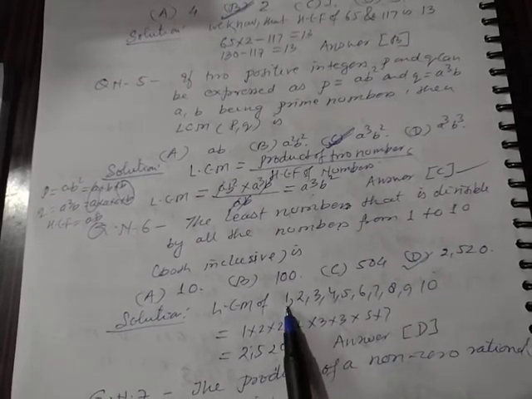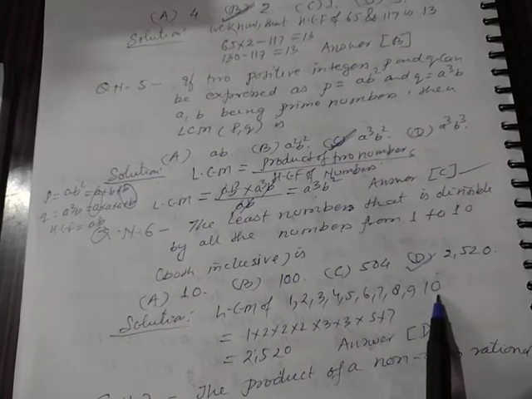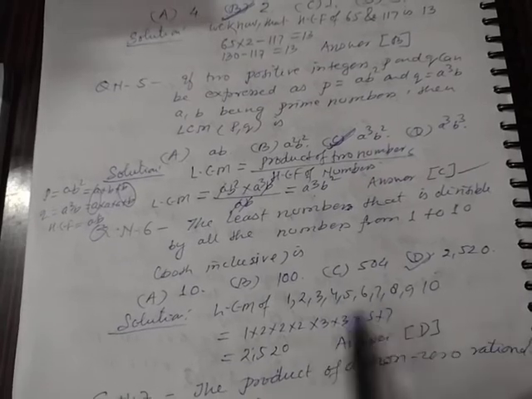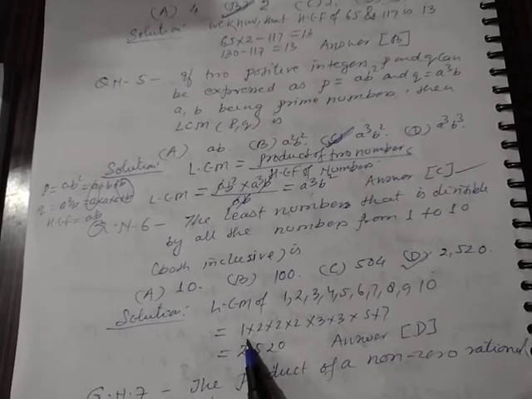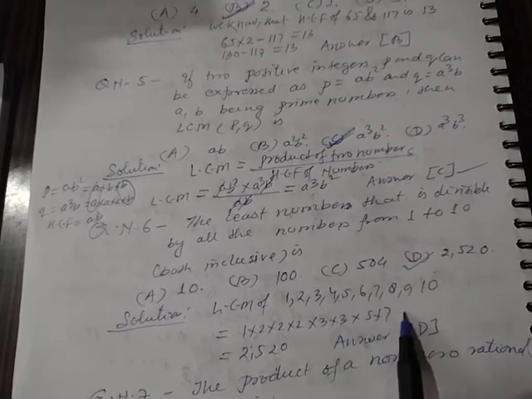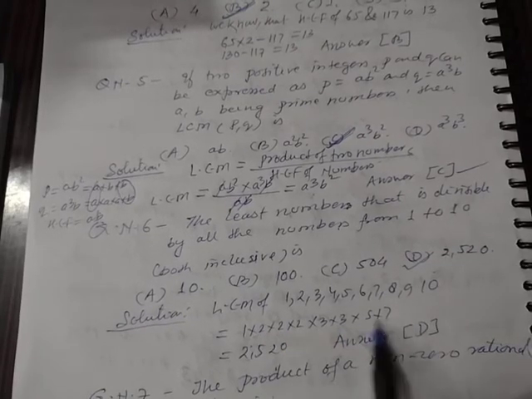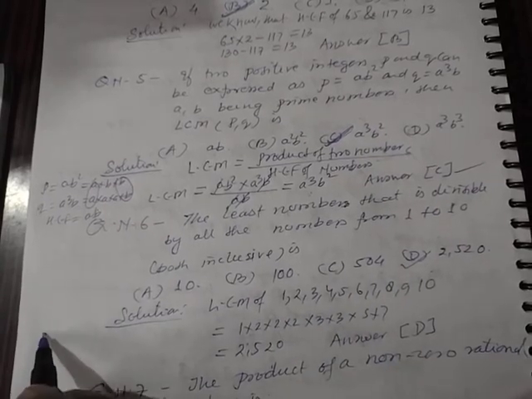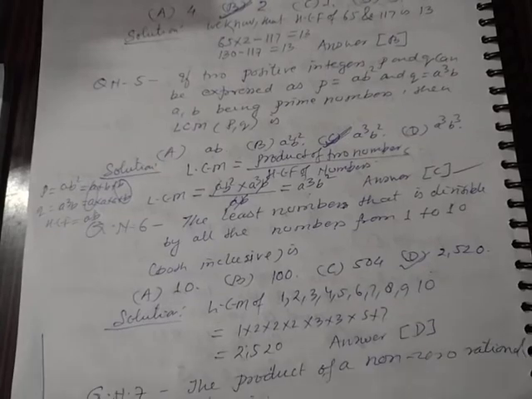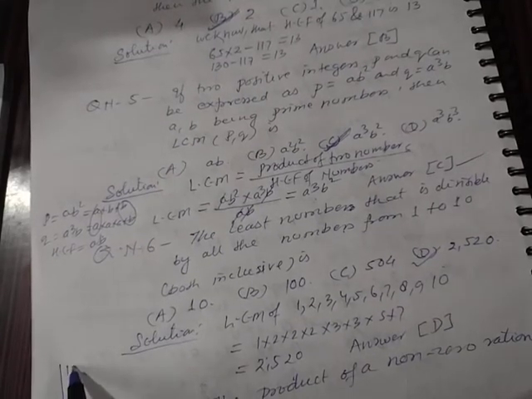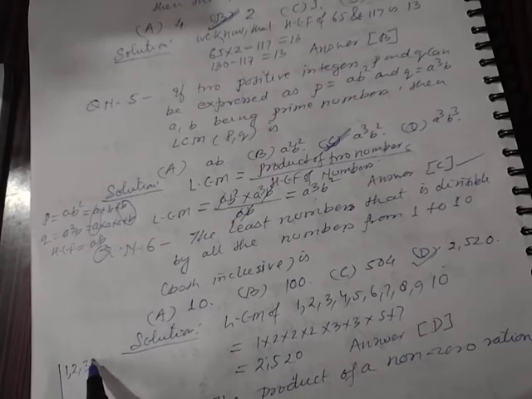You find the prime factors of each number and you find the product of these. Then 1 into 2 into 2 into 2 into 3 into 3 into 5 into 7. This is the LCM of these numbers. You can put it here like this, student, easily, because it will take too much time otherwise. You can find out the LCM by putting it here. Okay.